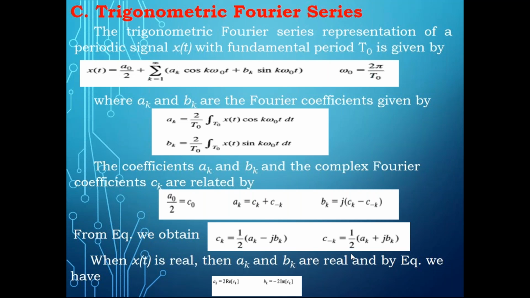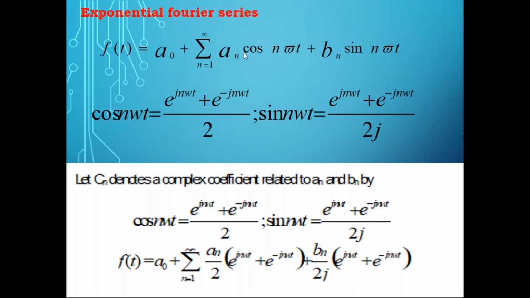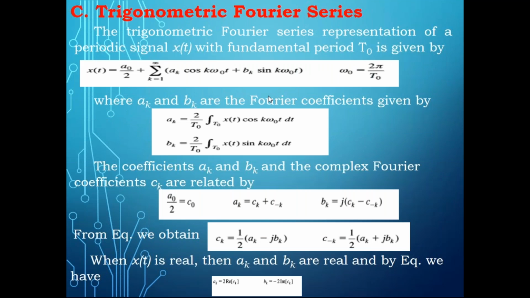So c minus k, but don't worry, ck or cn, it all varies from one book to another book. You can follow either Cn here, or you can use Ck. There is nothing wrong in that. But when you use a variable, your summation should also use the same variable. Observe it. The moment you use k here, here also use summation k. If I have the summation n, here also I use n. That is the only difference. Please try to understand that.